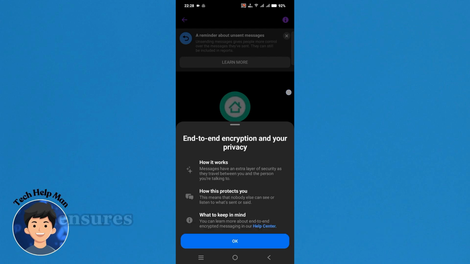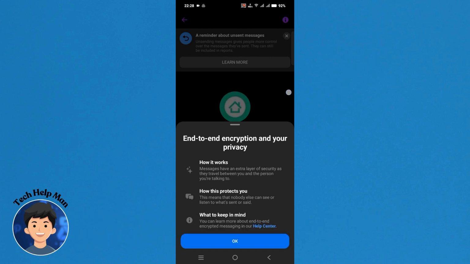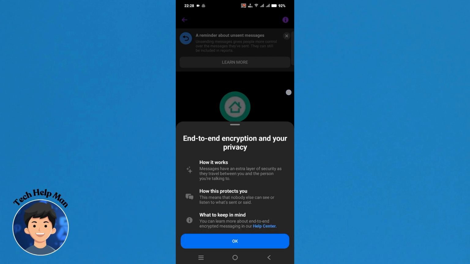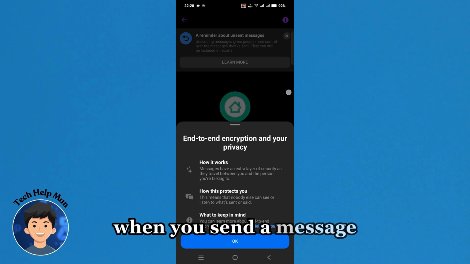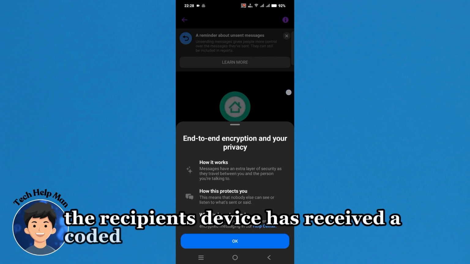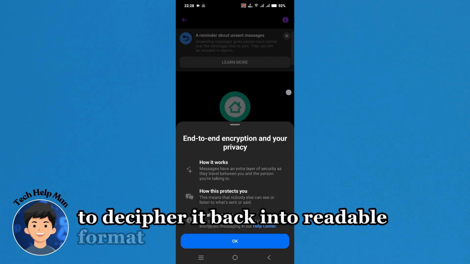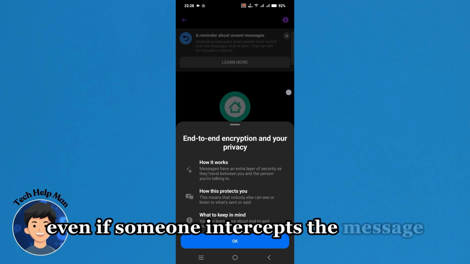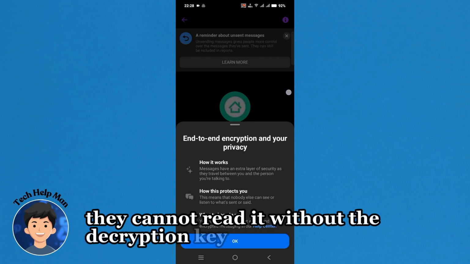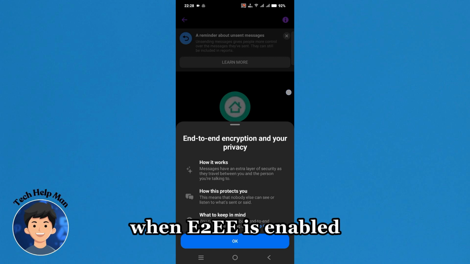E2E encryption ensures that messages are encrypted on your device before they are sent. Only the recipient's device can decrypt these messages as well. When you send a message, it is scrambled into a coded format. The recipient's device receives the coded message and uses a unique key to decipher it back into readable format. Even if someone intercepts the message during transmission, they cannot read it without the decryption key. Facebook itself cannot access the content of your messages when E2EE is enabled.